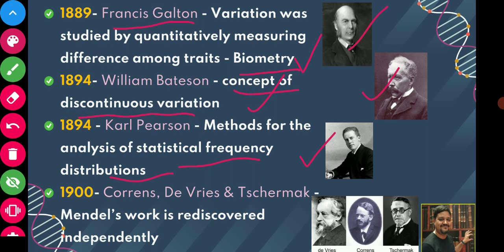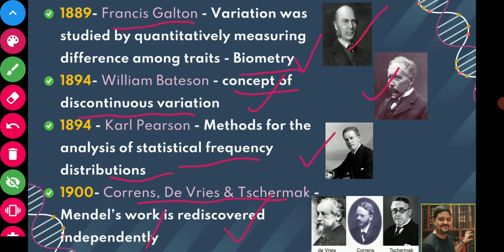Then in 1900, Karl Correns, Hugo de Vries, and Tschermak, these three scientists independently rediscovered Mendel's work. If you remember, Mendel gave his concept of inheritance in 1866, but at that time the work was not understood or recognized by many people.